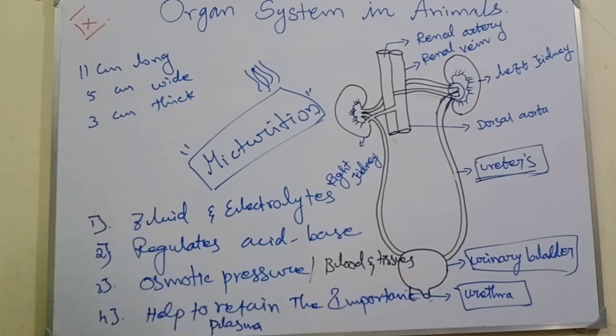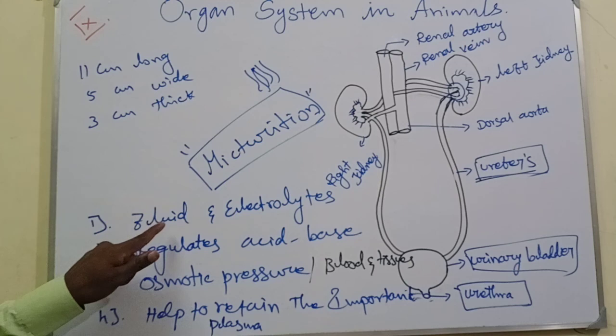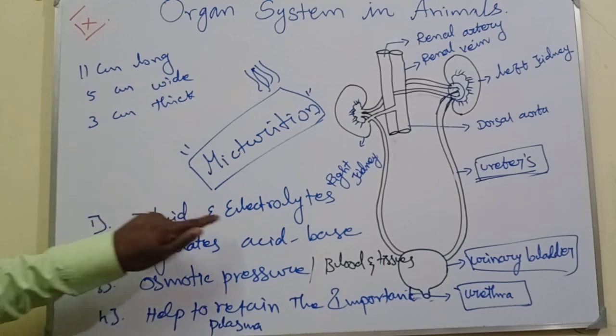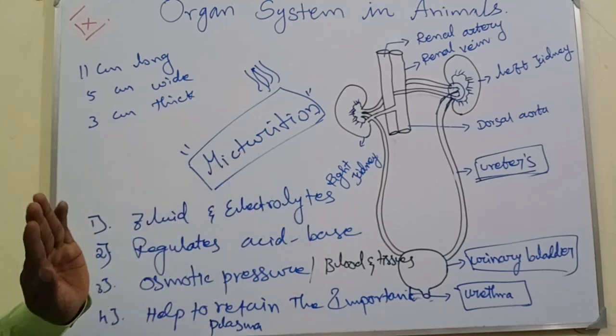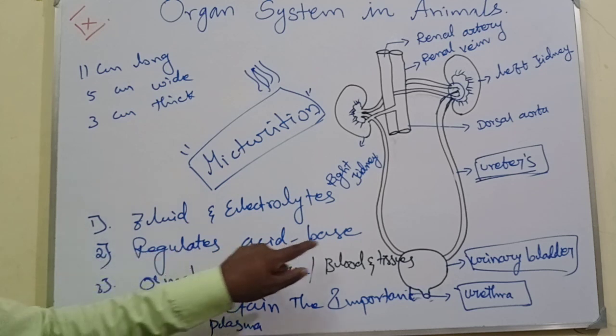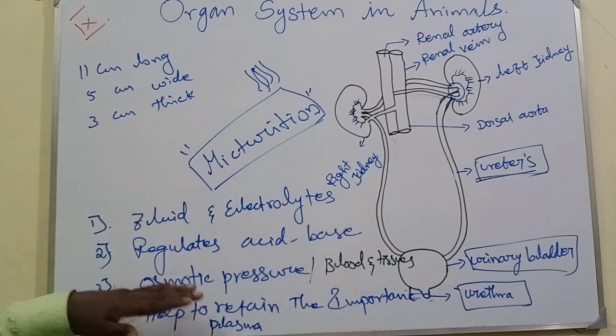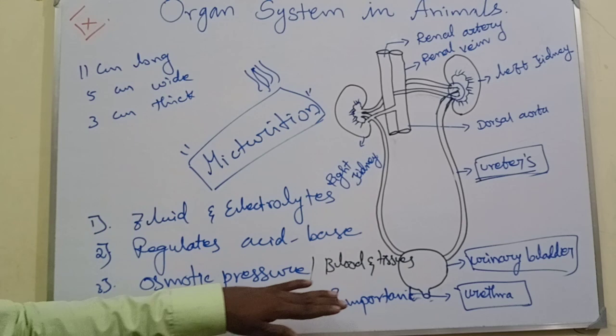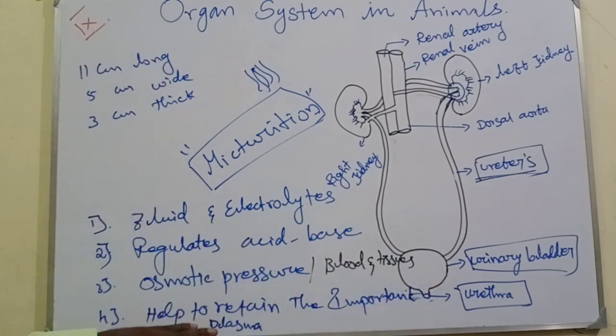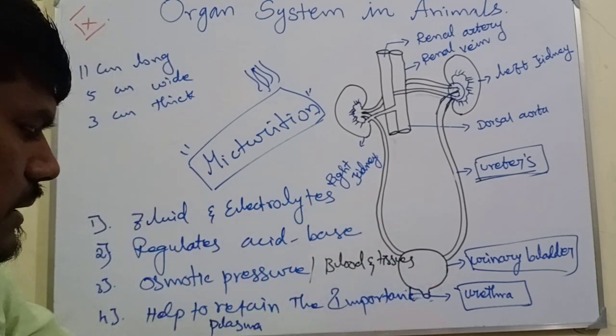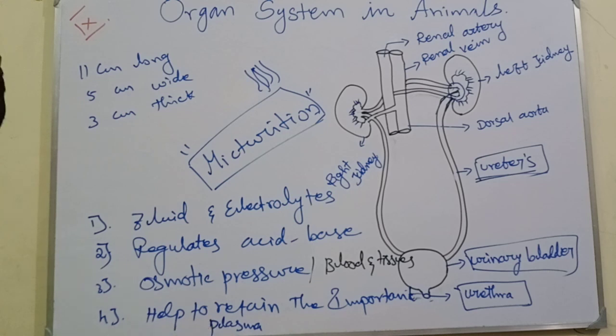And what are the main functions of the kidney? The kidney maintains fluid and electrolyte balance, regulates acid-base balance, maintains the osmotic pressure in blood and tissue, and helps to retain the important plasma constituents, glucose and amino acids.